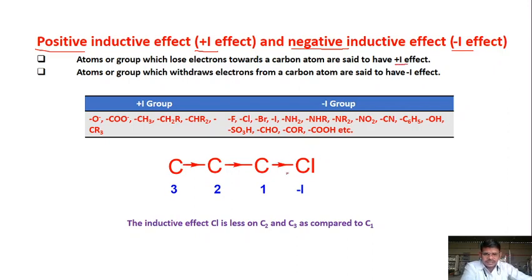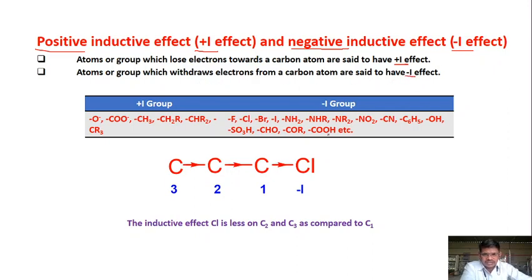Such an atom is attached to the carbon chain and donates electrons to the carbon, in the reverse direction to the previous example of the bond between carbon and chlorine. And the atoms or groups which withdraw electrons from the carbon are said to have minus I effect.